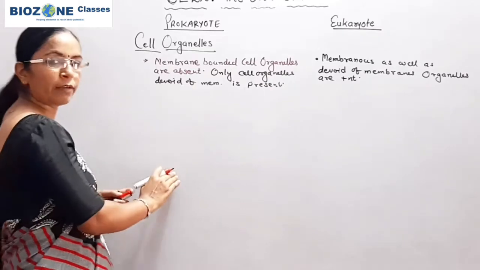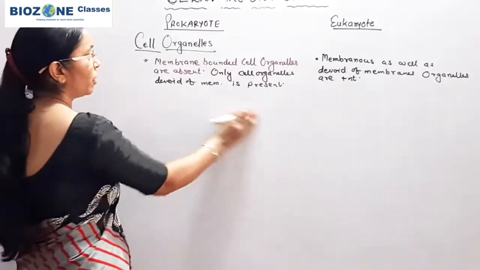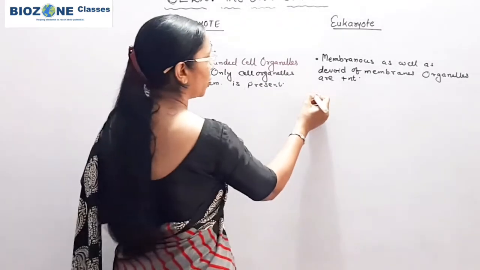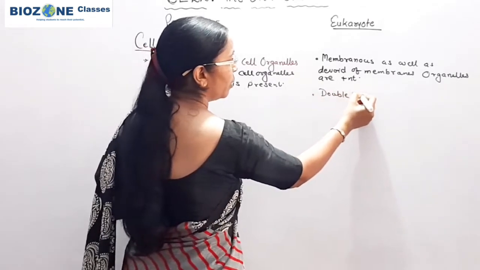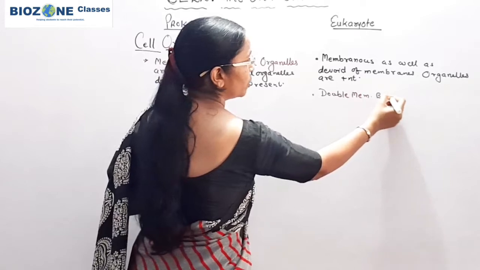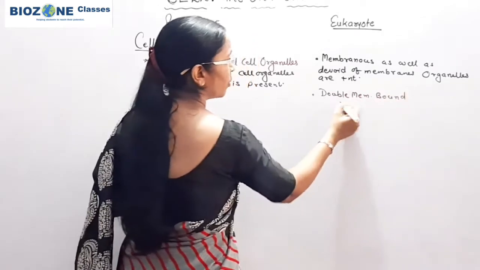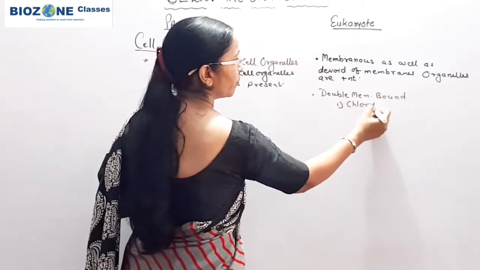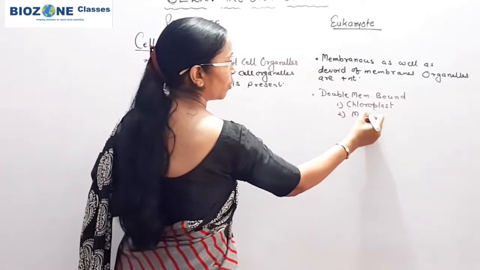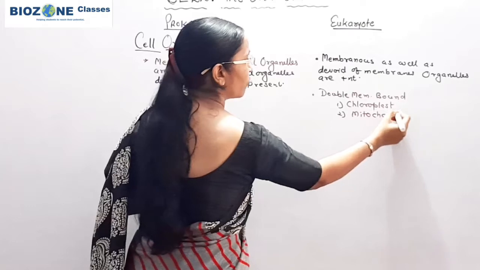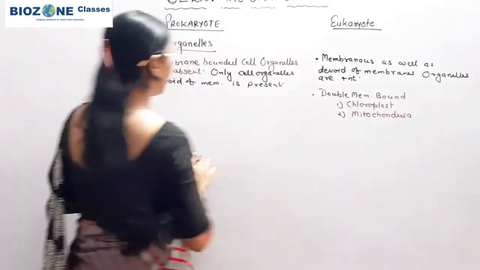Now one by one when we come towards the cell organelles, here you remember in eukaryote, double membrane bound cell organelles you study, double membrane bound cell organelles, chloroplast and mitochondria.